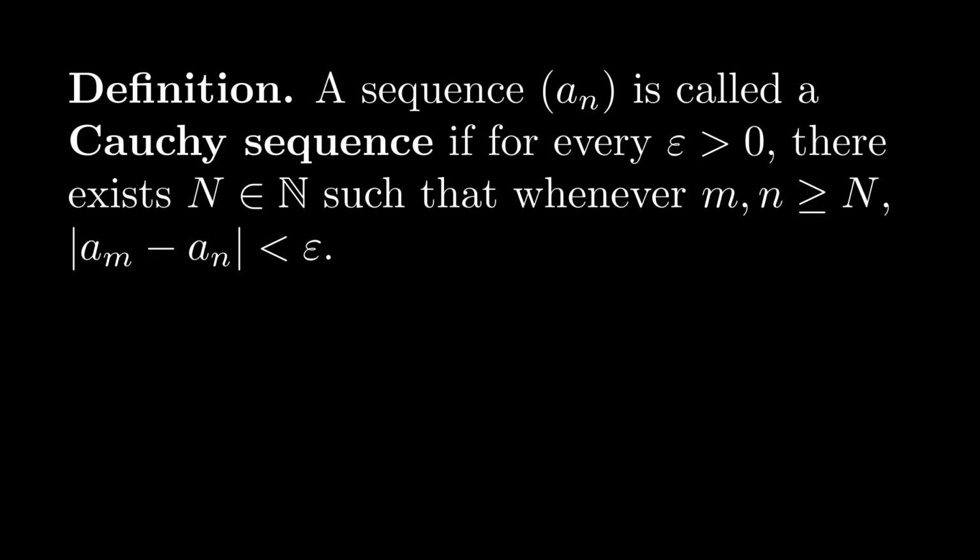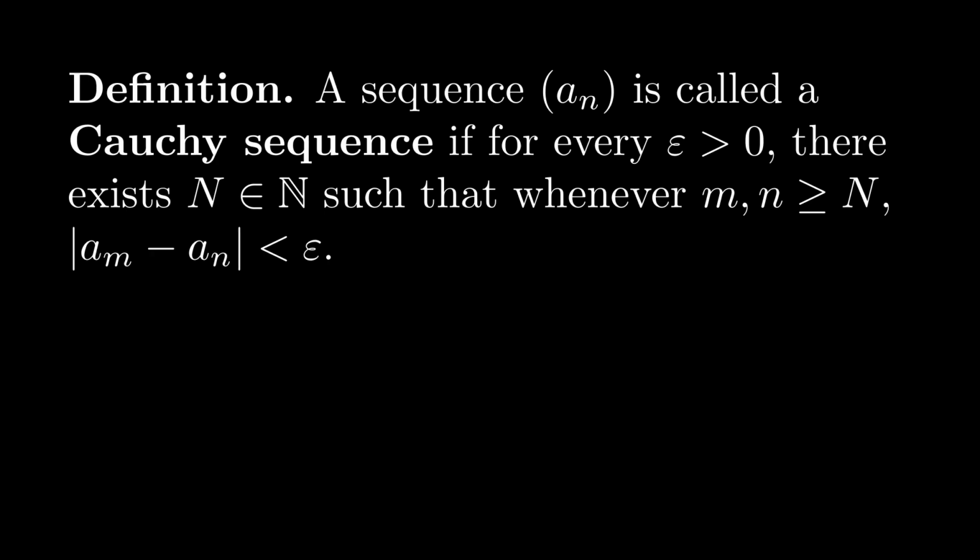And at first glance, this looks very similar to the definition of convergence, except there's one notable thing missing. There's no limit. So this is a different quality about sequences. In the definition of convergence, we say that for any epsilon greater than 0, there exists some point far enough out in the sequence such that all the terms at or beyond that point are within epsilon of our limit. This is saying something a little different.